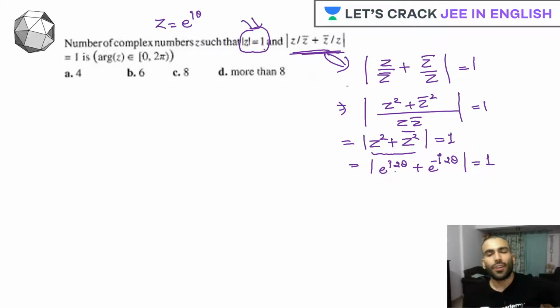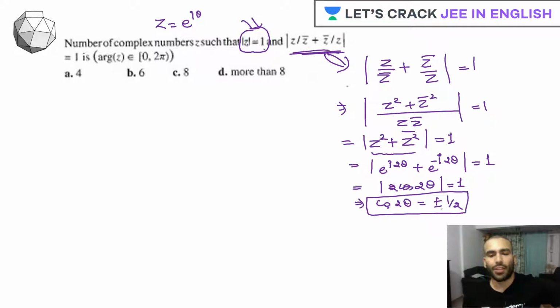Any idea? See, when two complex numbers are being added and they are conjugated to each other, so what exactly we get? We get mod of twice of what? Real part of it. Absolutely right. And this is equal to 1. Now we have cos of twice of theta is equal to plus minus half. From here you can start solving the question. Okay. So this is your cos of 2 theta is equal to plus minus half.